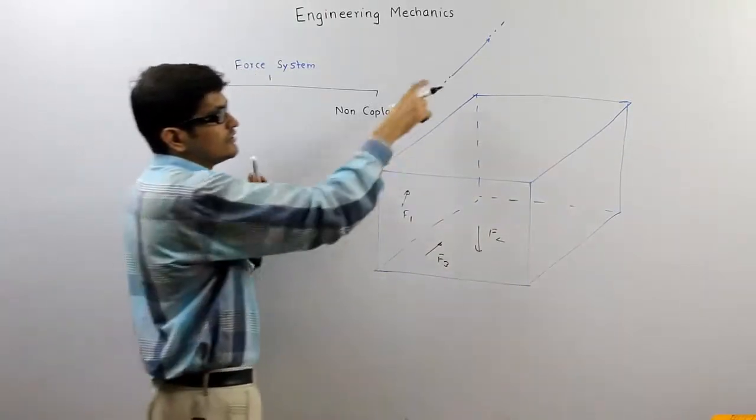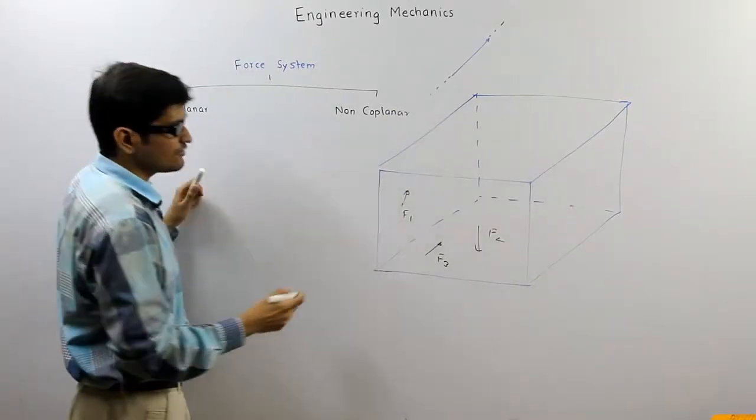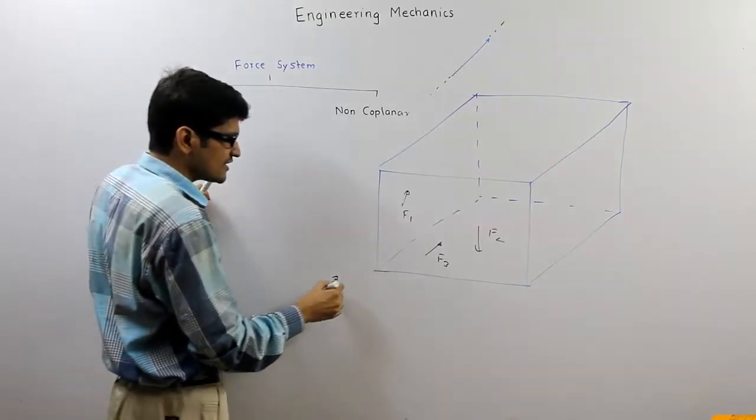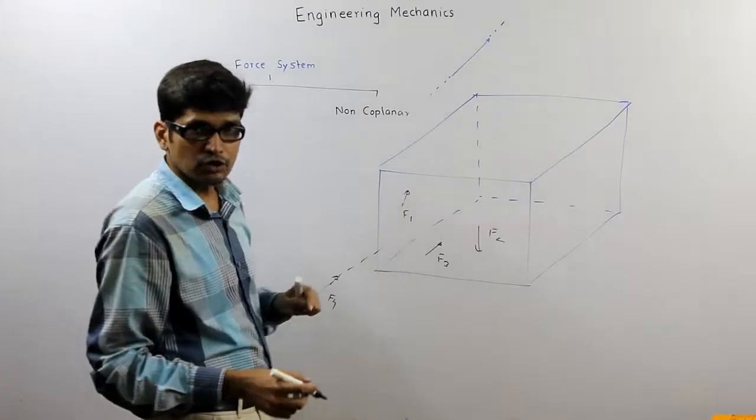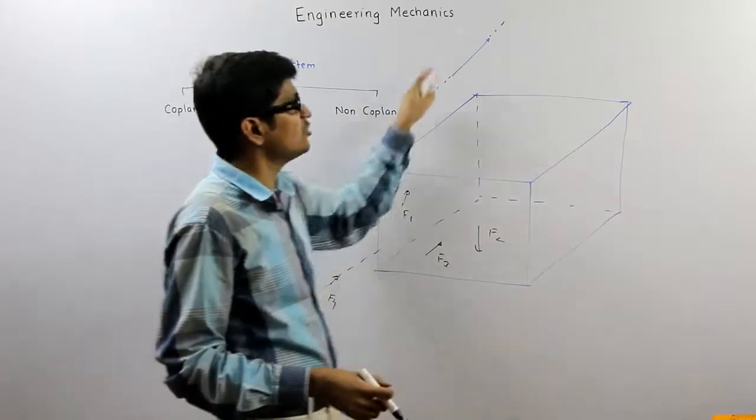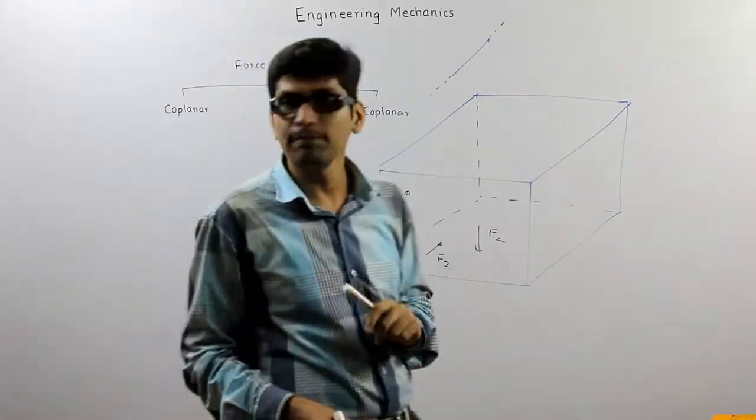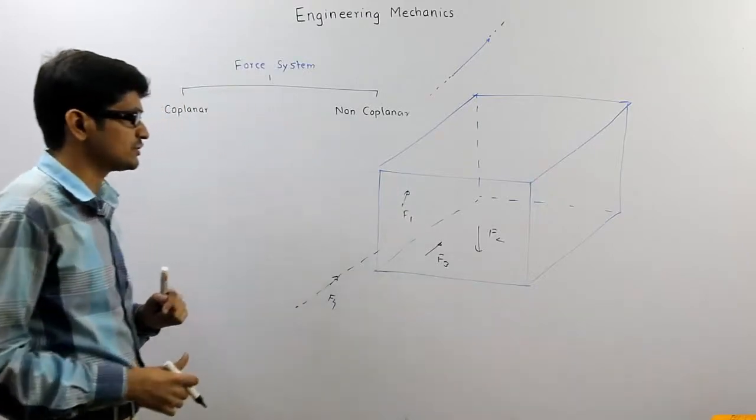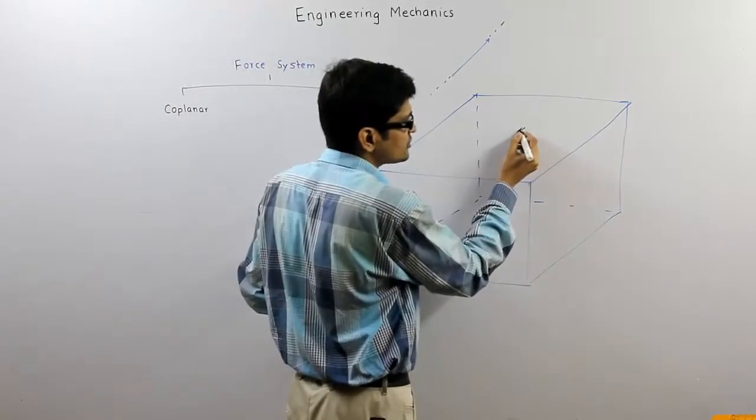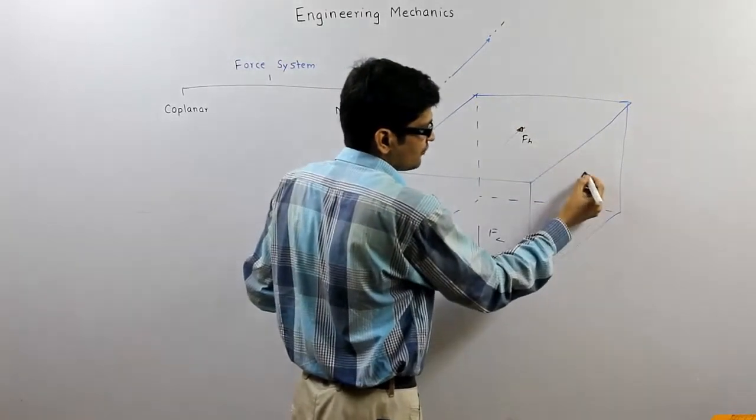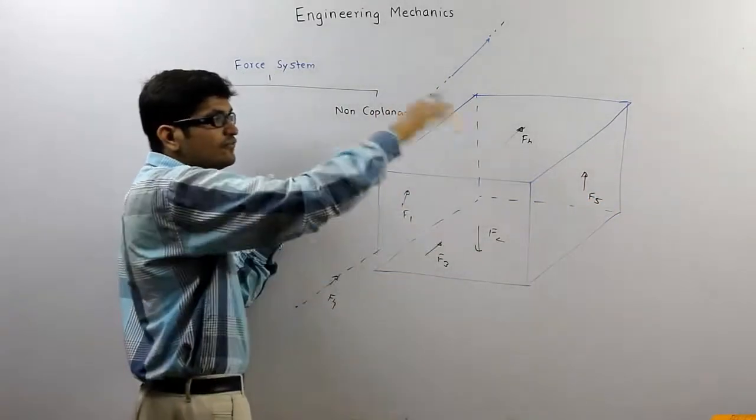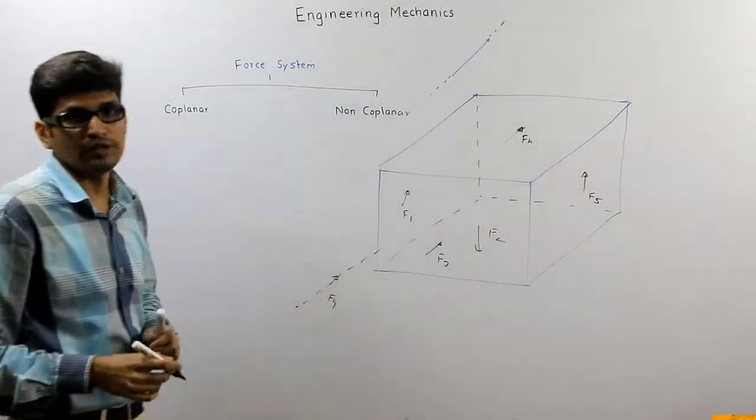But I said the line of action is important. Suppose I have some force outside, but after extending along its line of action, it lies on the same plane. Then again it becomes coplanar with these forces. So instead of the force, I should consider that the line of action of all the forces should lie in the same plane. Then it is called a coplanar force system. Now non-coplanar: along with these three forces, if I have one force F4 here and a fifth force here, then F1 to F5 lie in different planes, so it is called a non-coplanar force system.